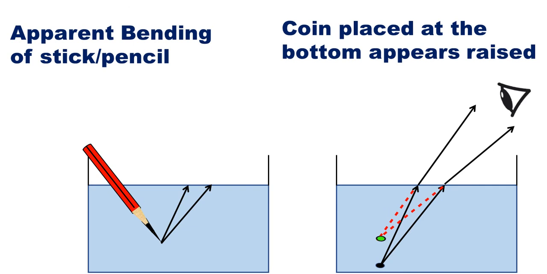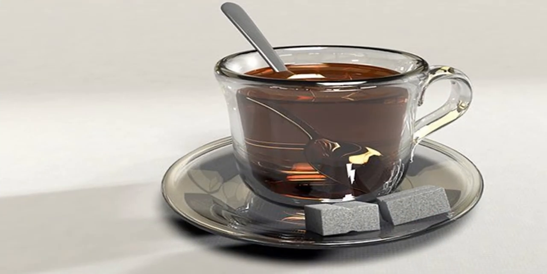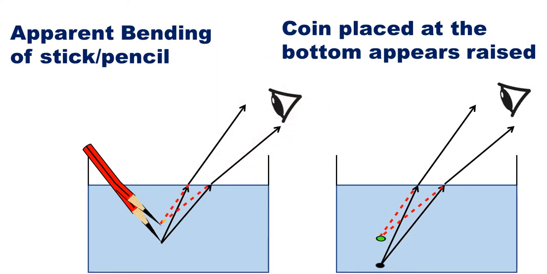So now again the rays are traveling from water to air, so they will bend away from the normal. So for the observer, it appears to be coming from this point. So here is the tip of the image of the pencil. So that is why the pencil appears to be bent. Now you must have understood why this spoon appears to be bent or distorted. Yes, because of refraction of light. So I hope you have understood the topic refraction of light.